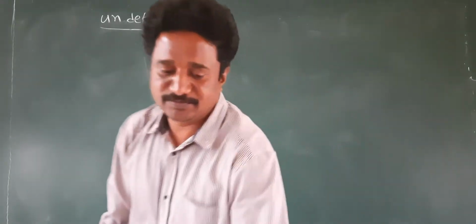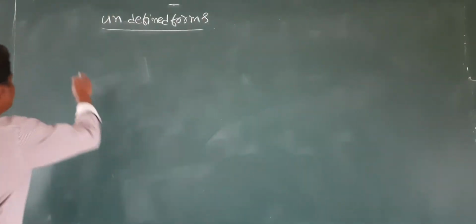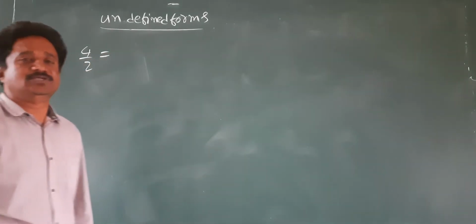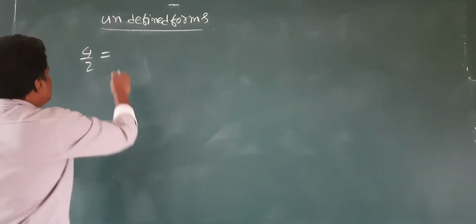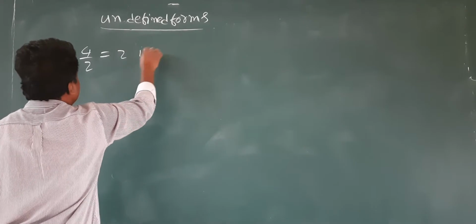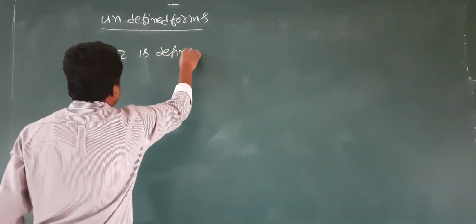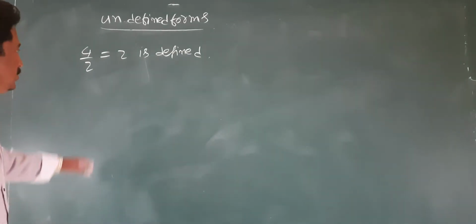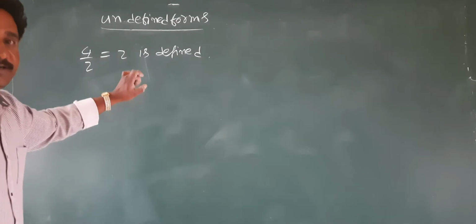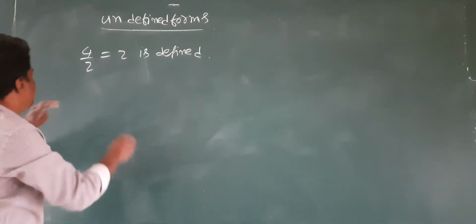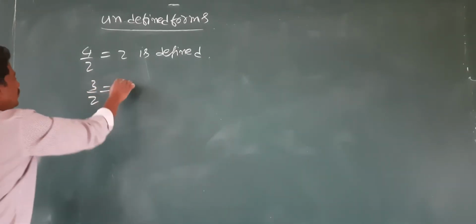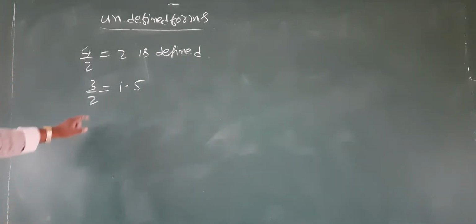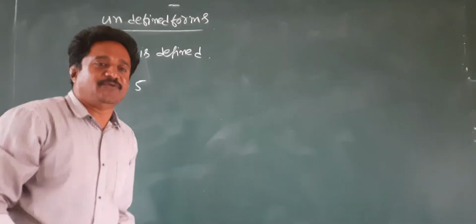4 by 2. You take this 4 by 2. Is it defined or not defined, students? Defined. 4 by 2 is defined. Look at this, students. So right, 3 by 2, 1.5. Defined or not defined?